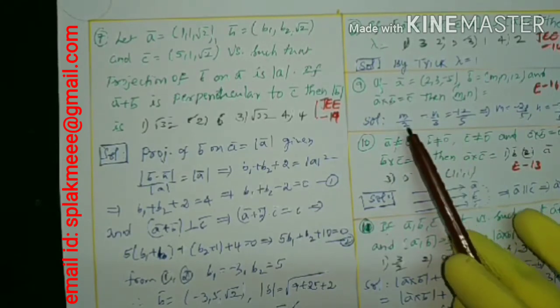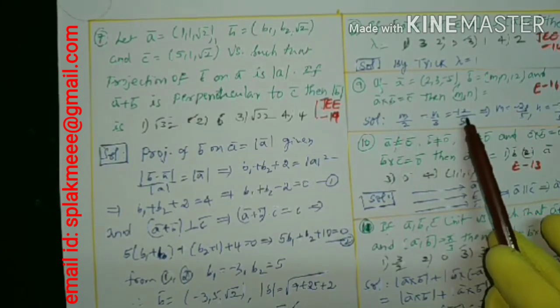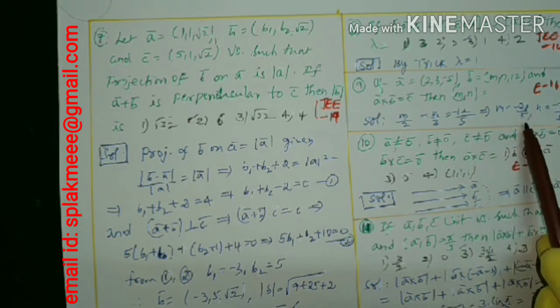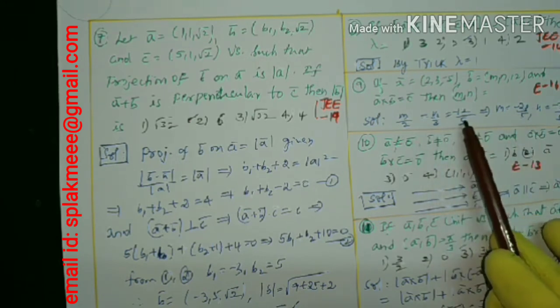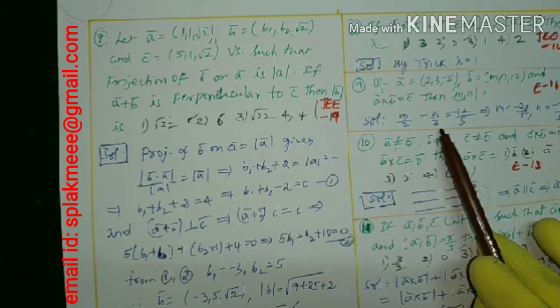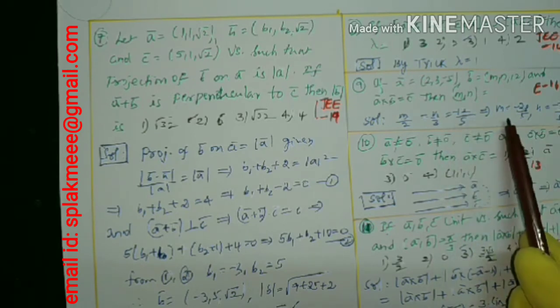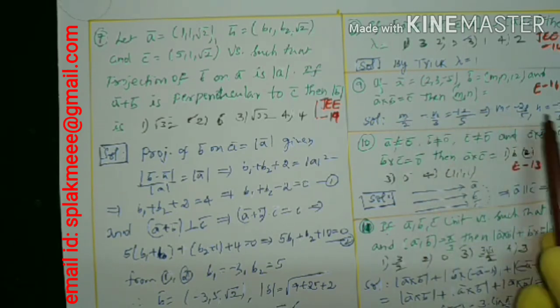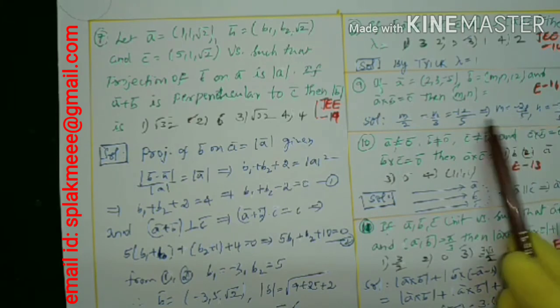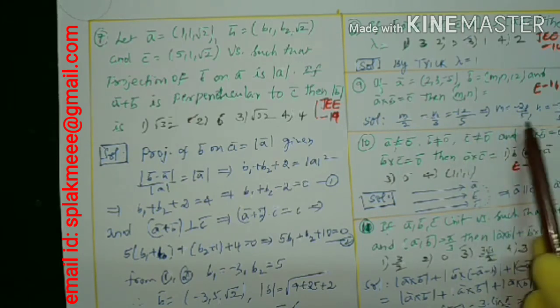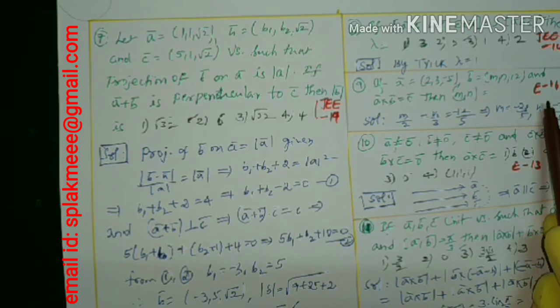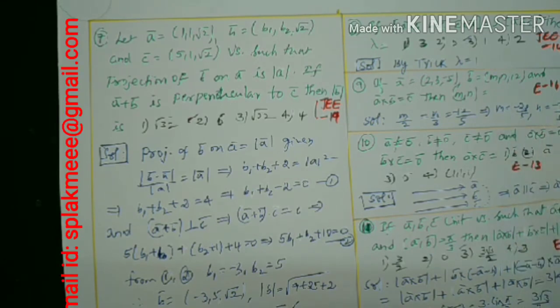Simply from this, M is equal to 2 times 12 with minus, that is minus 24 by 5, and N by 3 is equal to minus 12 by 5, meaning N is minus 36 by 5. These are the M and N values. I didn't write the options here, but you can pick one of the given options. This is given in Eamcet 2016. Just use the parallel condition here. This is also known as the collinear condition.